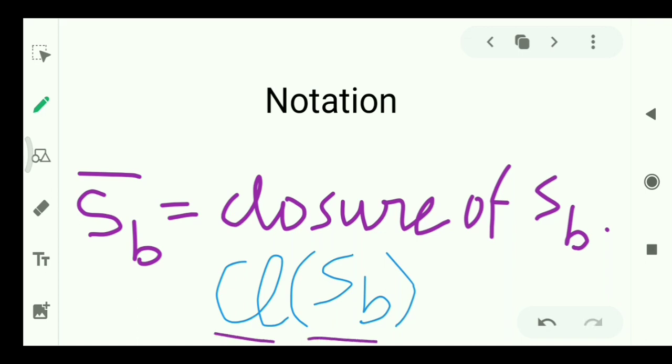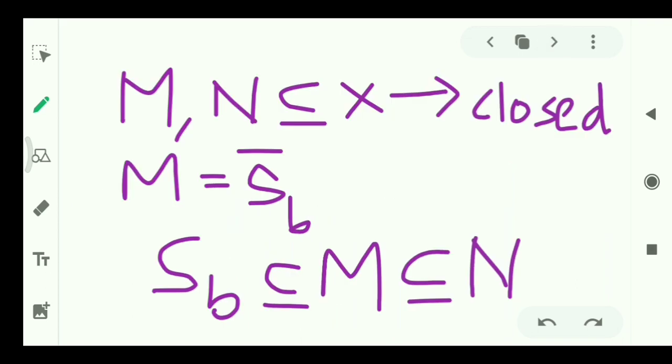That is, we write the short form of closure, cl, and write the name of that set in the bracket for which we are determining the closure. One more thing we need to understand: if M and N are two closed sets of the set X such that M is the closure of any subset of X, that is SB, then SB is contained in M and M is contained in N.